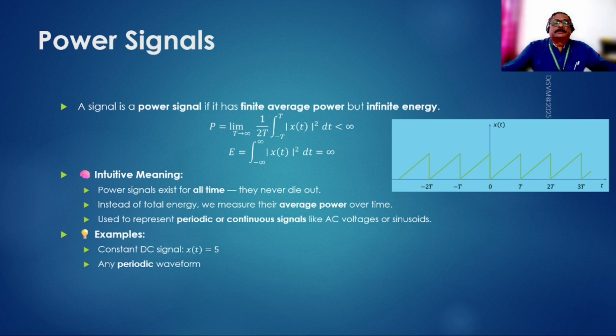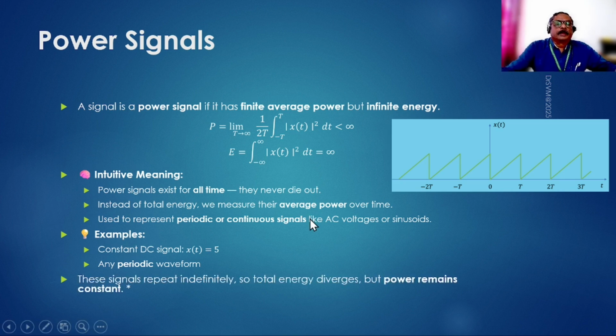So as long as there is a signal, we can get energy from it, and there is some average power with that. So those signals repeat indefinitely, so total energy diverges but the power remains constant. Energy keeps on increasing and becomes infinite, but the power is going to remain finite only.